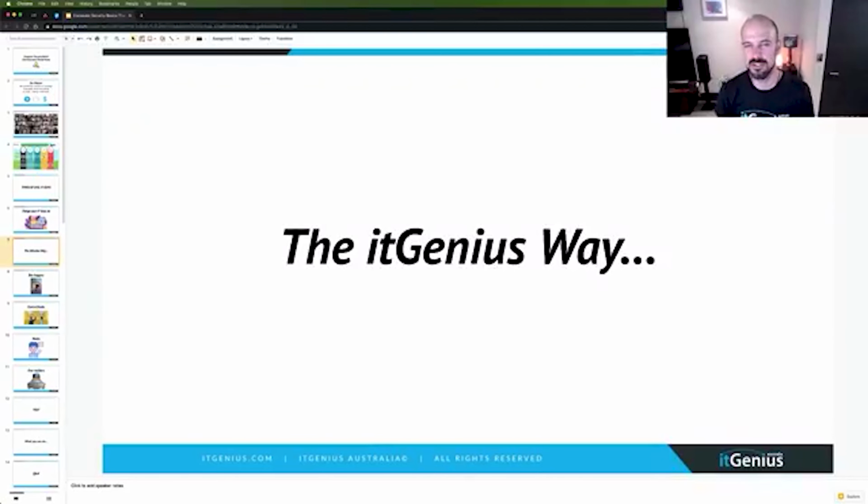Some of the things that you can do about that, I'm going to be covering in just a couple of moments. But I wanted to first share what our ethos is, what the IT Genius way is, and how we believe that tech should be approached. We want to make sure that as much as possible, all of your tech is within your control. You are the master of your domain with your technology. It means that you have control and access to your domain name.